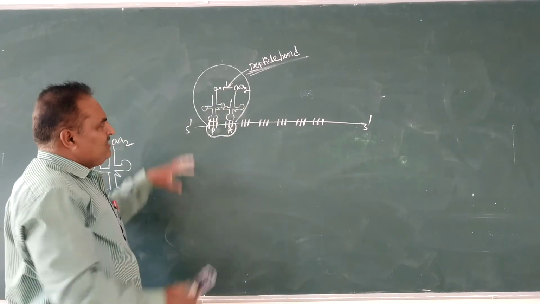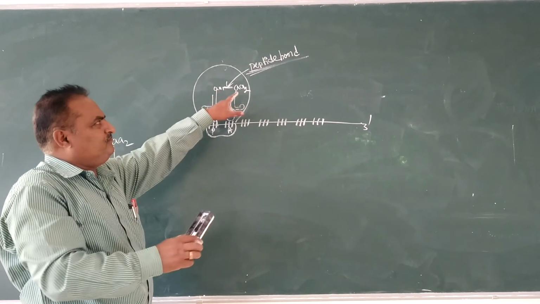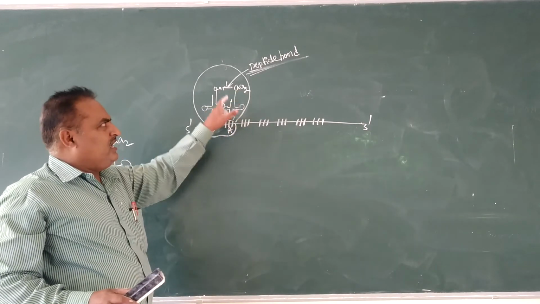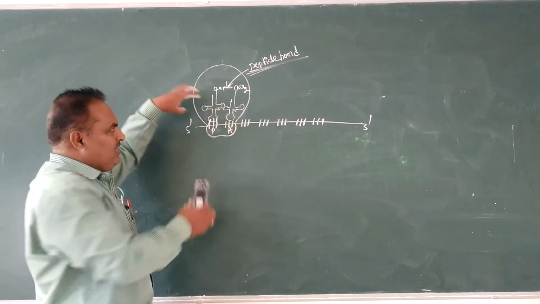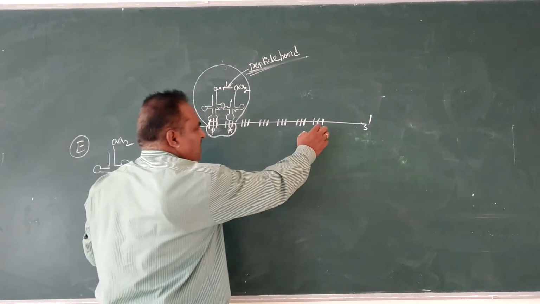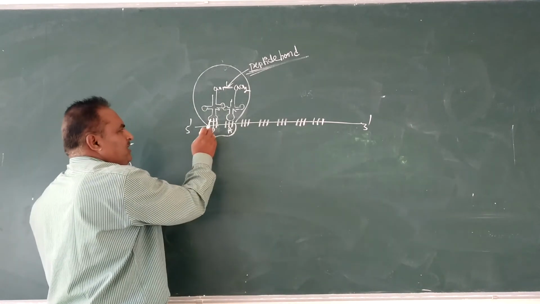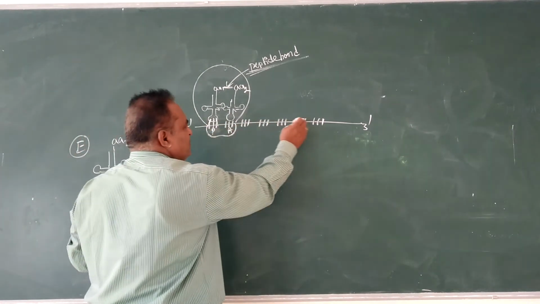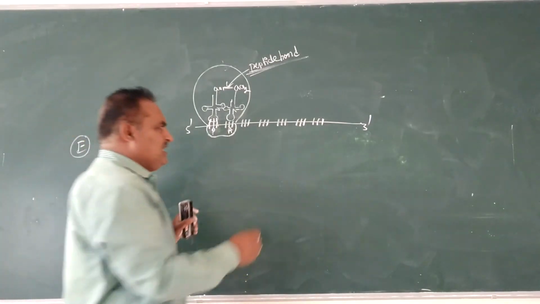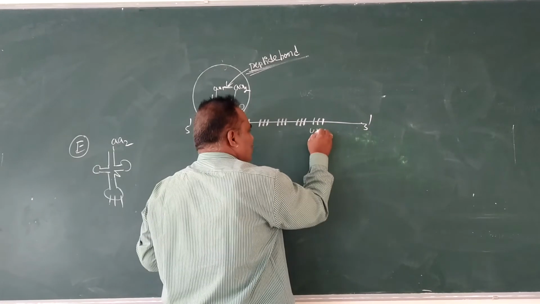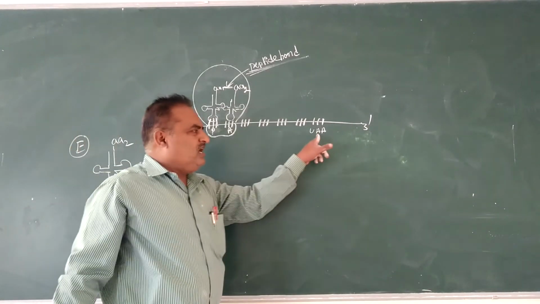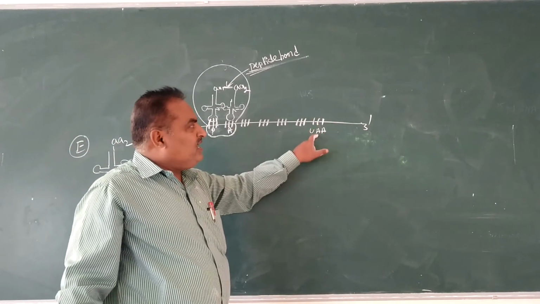Like this, the ribosome along with the charged tRNA slides towards the terminator region. Suppose there are 1, 2, 3, 4, 5, 6, 7 codons present. The last codon is UAA, the terminating codon.